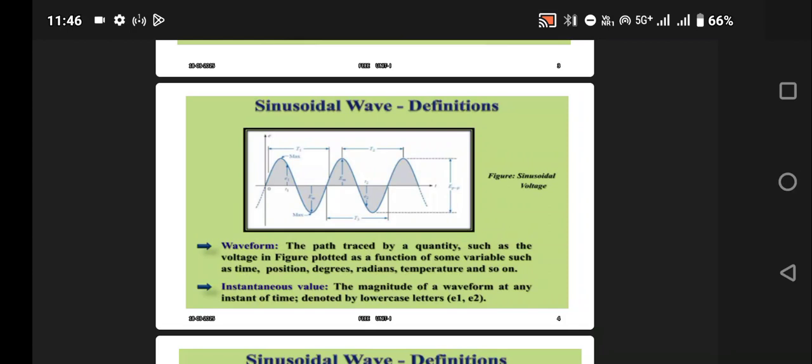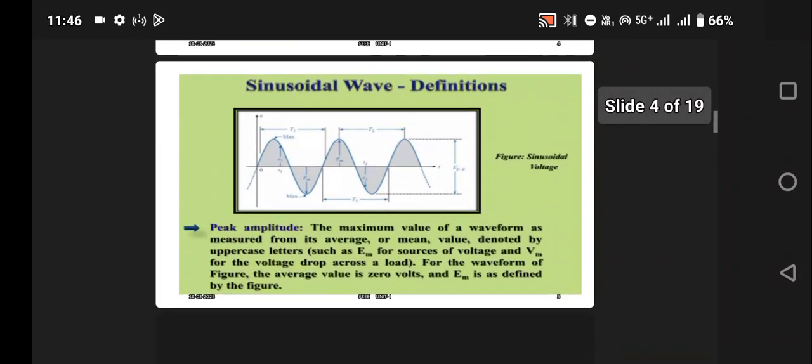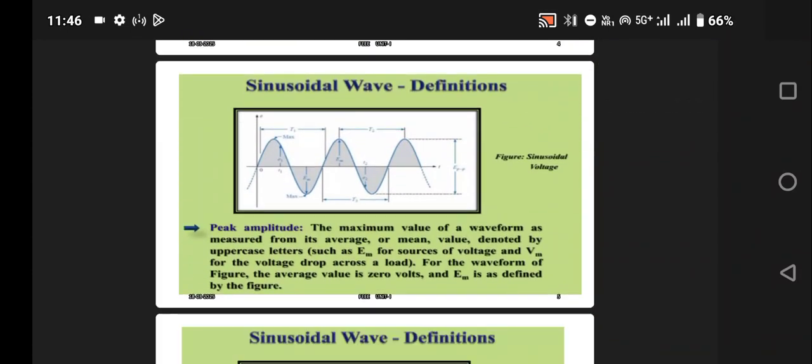What is meant by instantaneous value? The magnitude of a waveform at any instant of time is denoted by instantaneous value. What is the definition of peak amplitude? The maximum value of the waveform as measured from its average or mean value is denoted by maximum value or peak value. It is normally represented by capital letters.